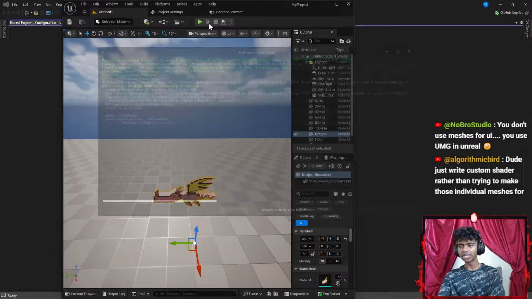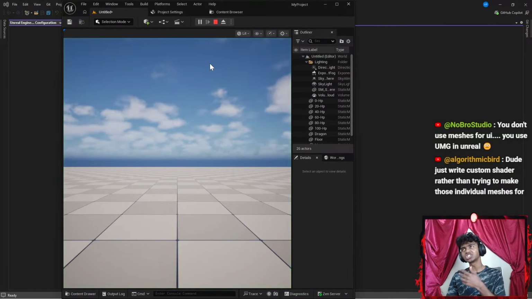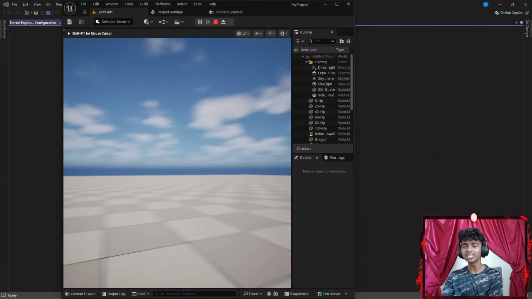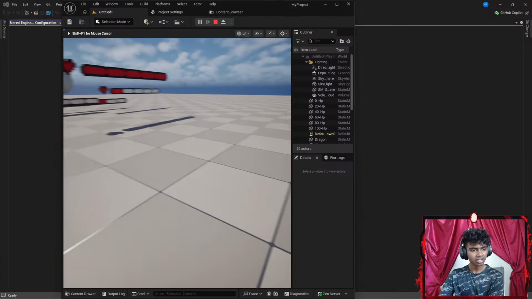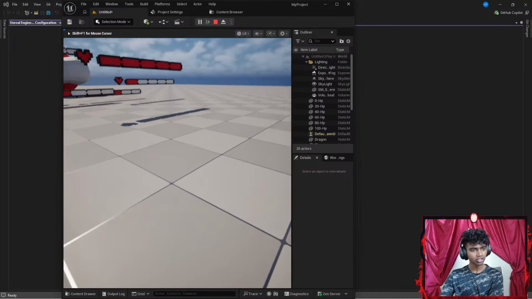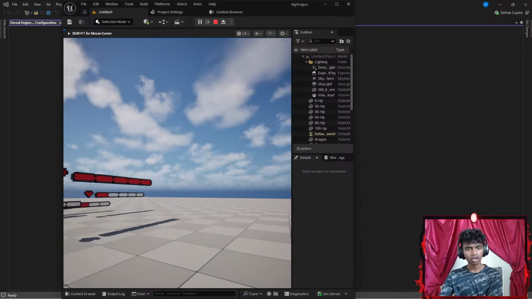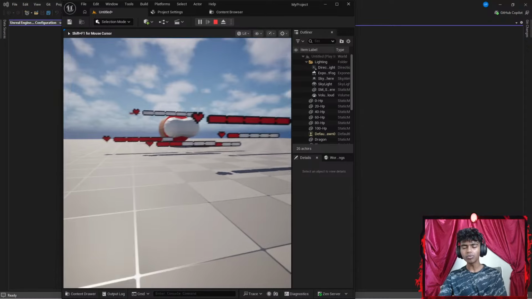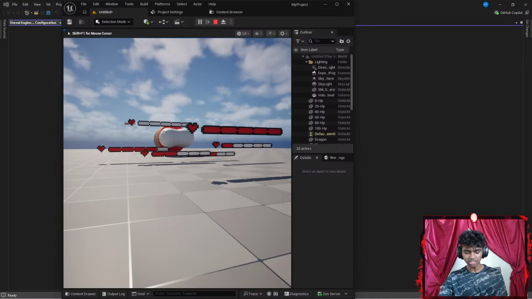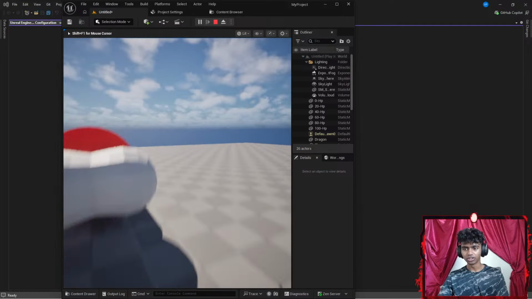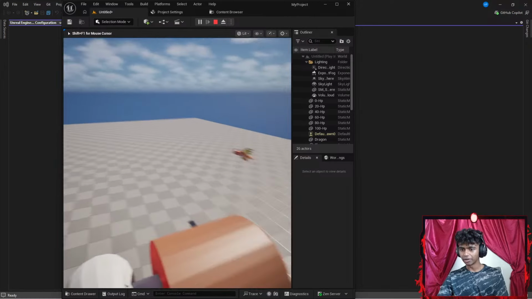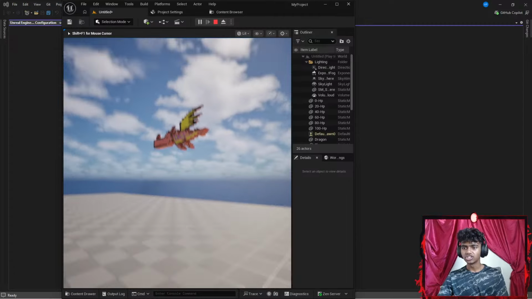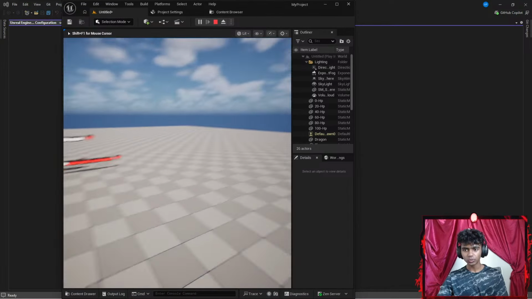Honestly, I don't think I've learned that yet, but some of you guys did say I can actually make meshes or UIs inside my Unreal Engine. Okay, you don't use meshes for UI, you use UMG in Unreal. Honestly, I forgot what this was, I think it was QLM meshes. That said, they do look kind of cool though. But my meat is kind of big here. And I do have my dragon mesh there as well.